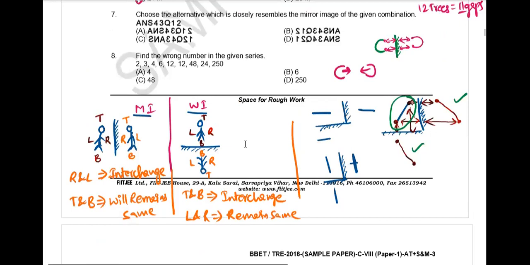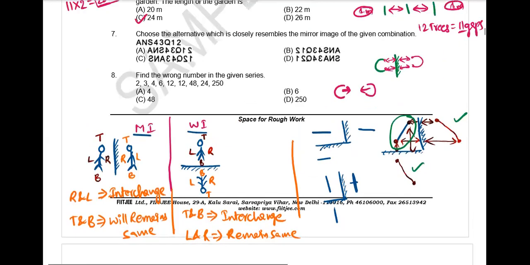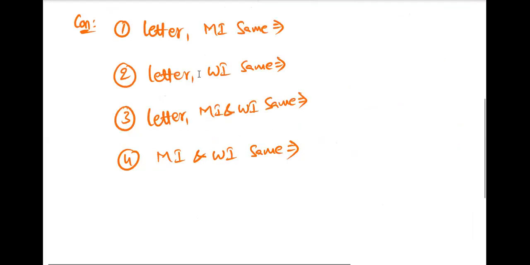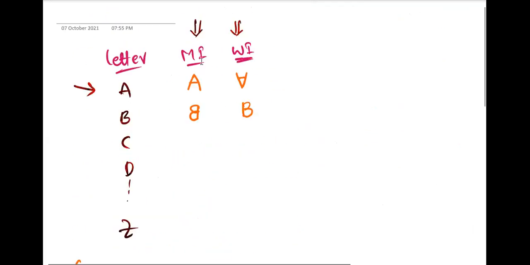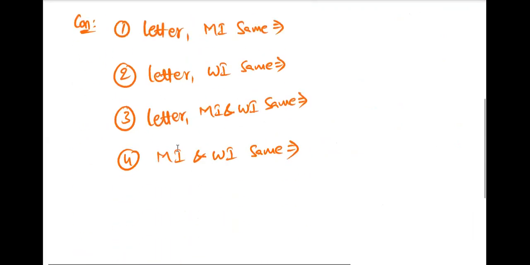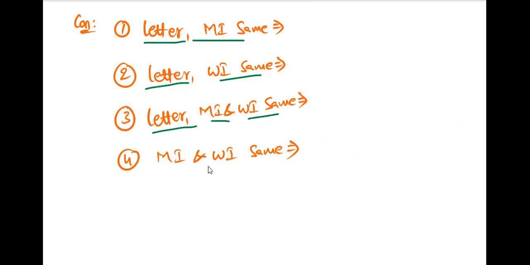Can you repeat? I got disconnected. Okay. You have to write letters, their mirror images, and their water images. Along with this, after writing all the 26 letters, you have to conclude them. What are the conclusions? You have to list out for which letters the letter and mirror image are the same, for which the letter and water image are the same, for which the letter, mirror image and water image are all the same, and for which, irrespective of the letter, only the mirror image and water image are the same.